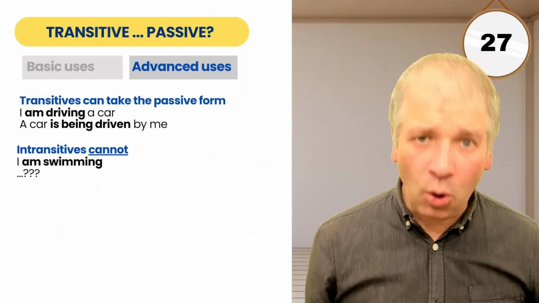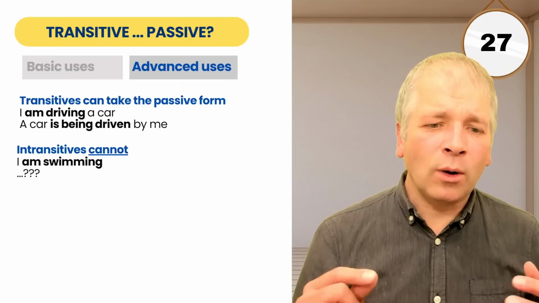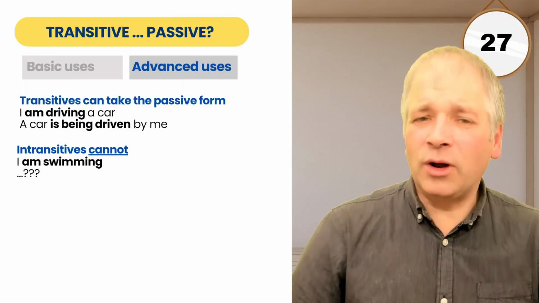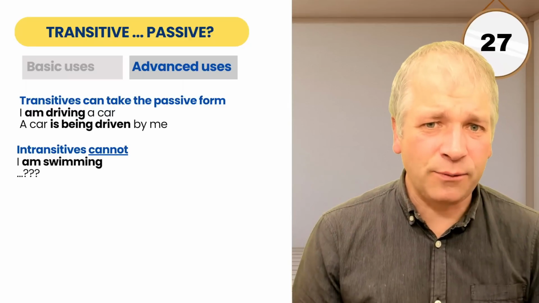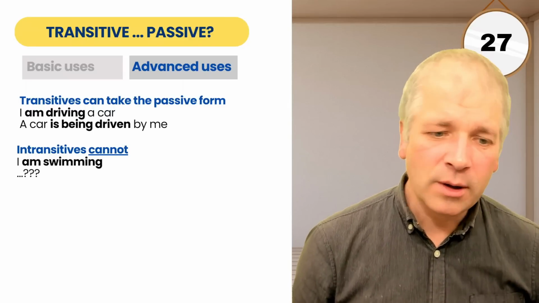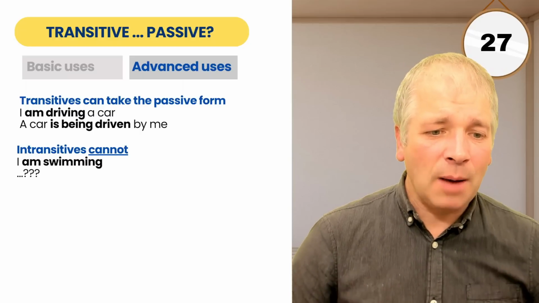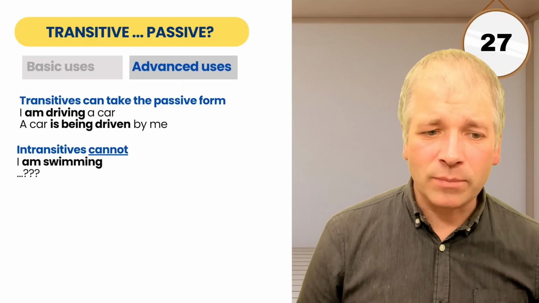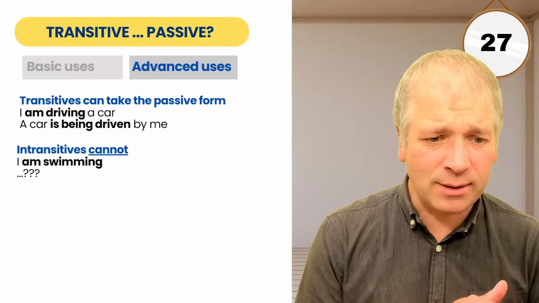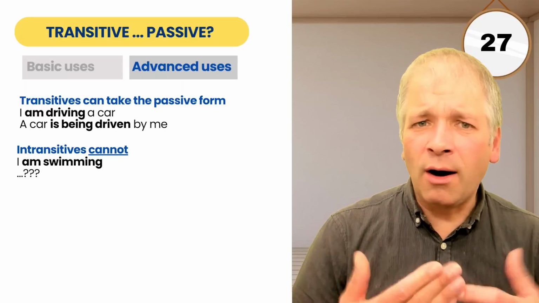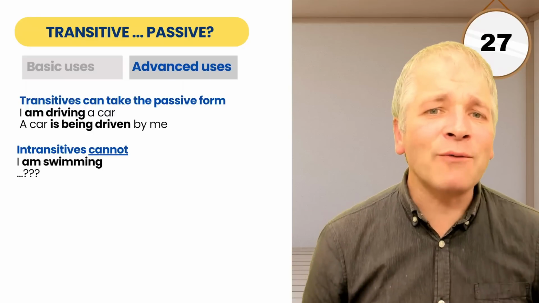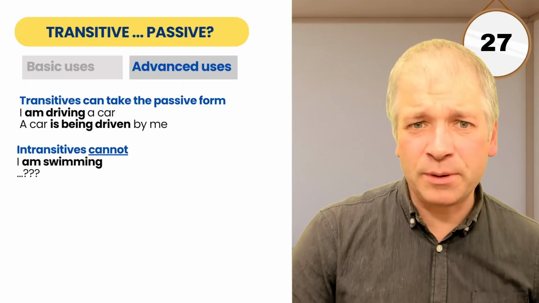Now, if we're being more advanced still, we can look at what happens when transitives or intransitives are attempted to be put into the passive form. Now, transitives can take the passive form. So, I am driving a car can become a car is being driven by me. So here there is an activity, there is an object, therefore we can use the passive. But intransitives cannot. I am swimming. We can't make this passive. We don't have an object to move into the subject position.